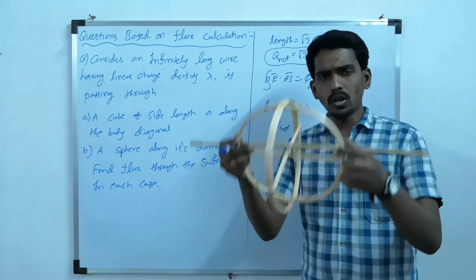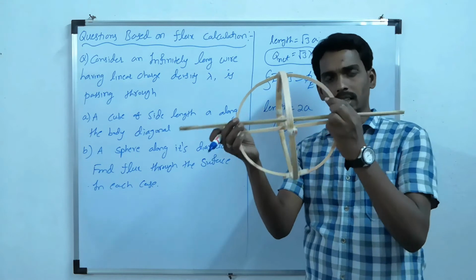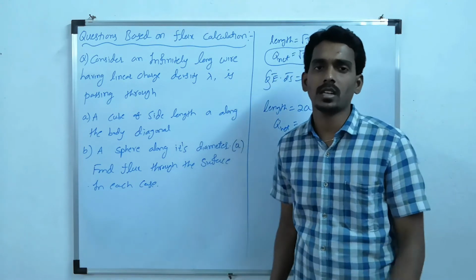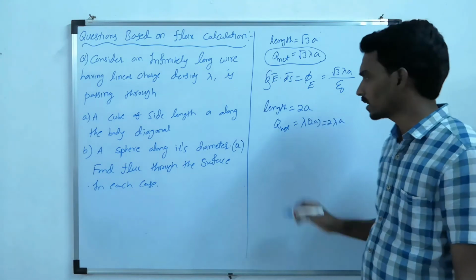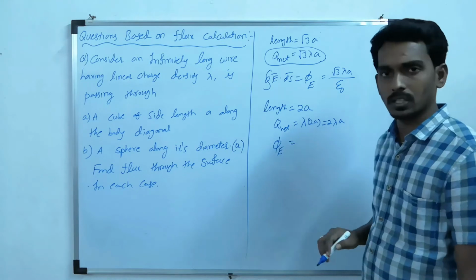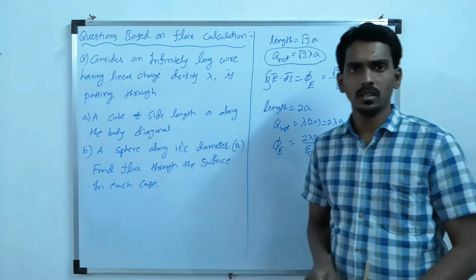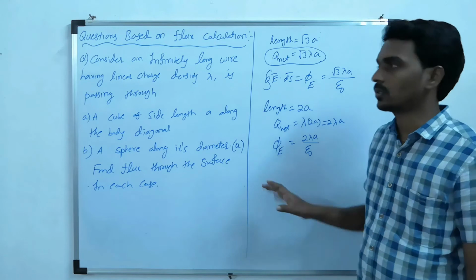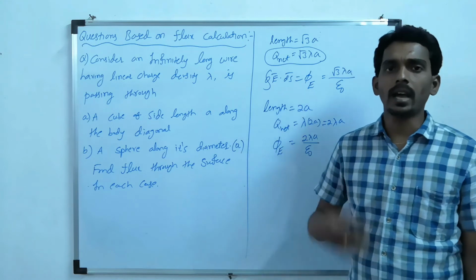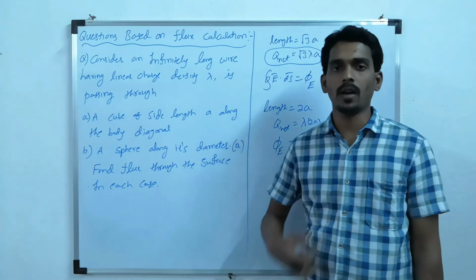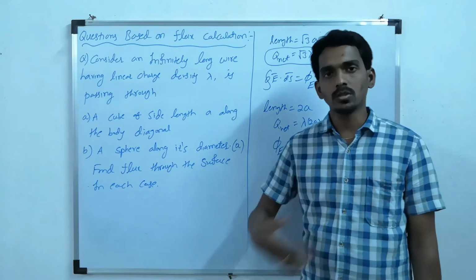Means the total charge of this infinitely long wire within this length is equal to length times charge density, that is lambda times 2a equal to 2 lambda a. Therefore, now the total flux linked with the sphere will become net charge 2 lambda a by epsilon naught. So this way you can understand the question based on electric flux calculation. But sometimes you may have to imagine a Gaussian surface and find the flux linked with the surfaces. So let us understand those types of questions also.